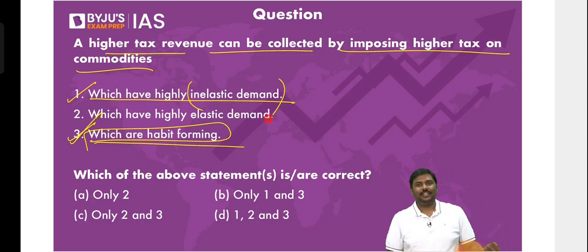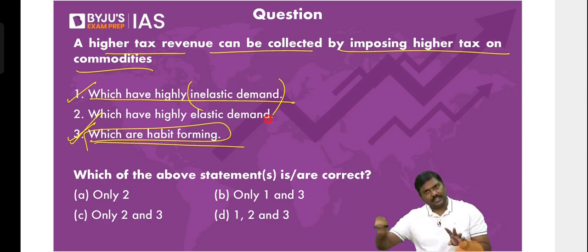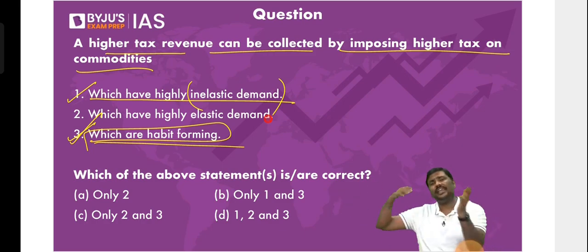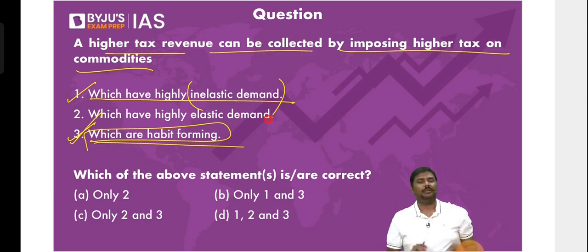Sir, what do you mean by inelastic? If you ask me this, it is one of two things. You have joined after the second class or you have not revised the second class. If you have joined after the second class, please don't worry. These will be revised once I take the next class, or next batch, you can join and get your classes there. But if you are of the second category who has not revised, that is a cause of concern for you people. Why? I'll tell you.